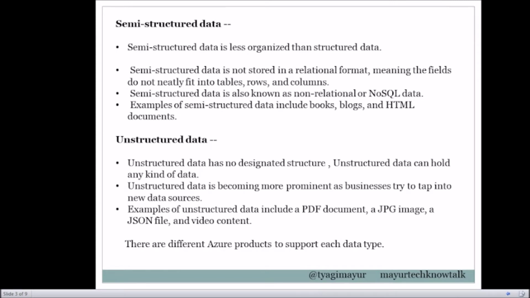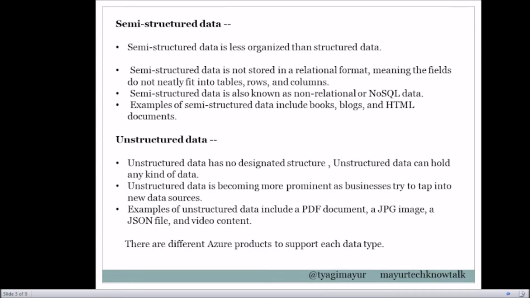Second type we have is semi-structured. So it is less organized than structured one and it is not stored in a relational format, meaning the fields do not neatly fit into tables, rows and columns. Semi-structured data is also known as non-relational or commonly known as NoSQL data. Examples of this type of data are books, blogs and HTML documents.